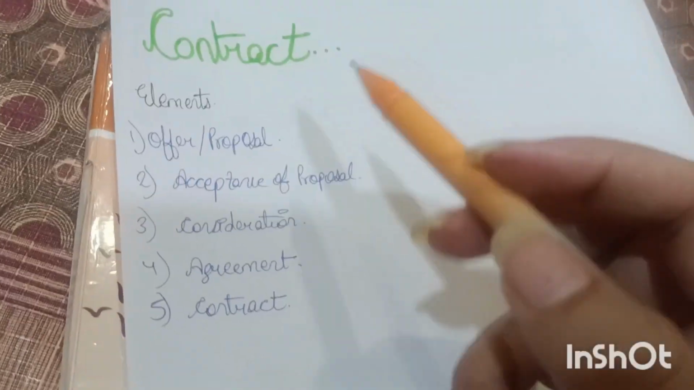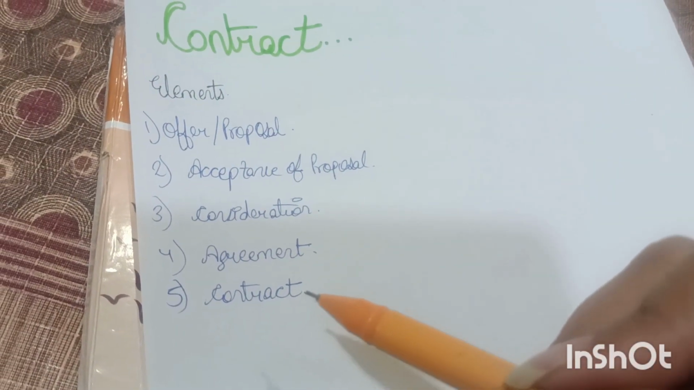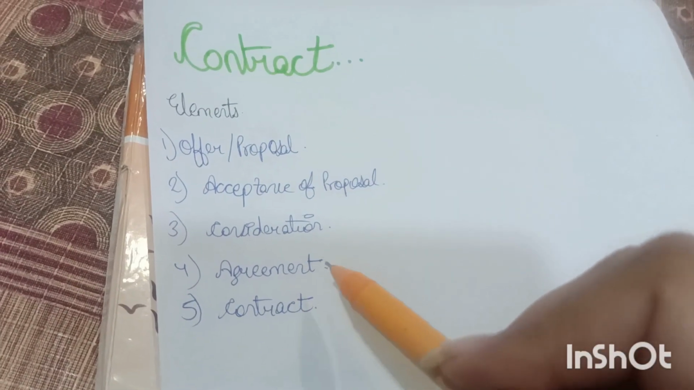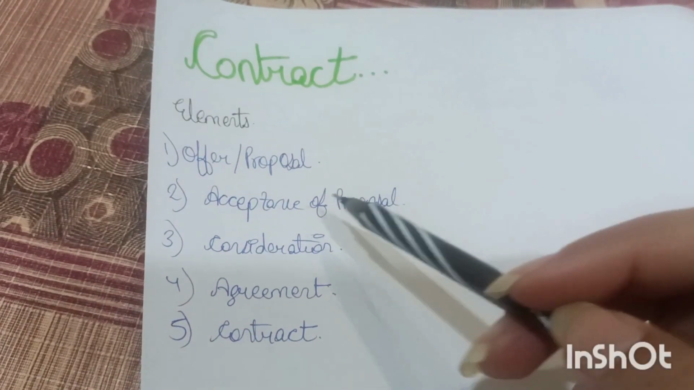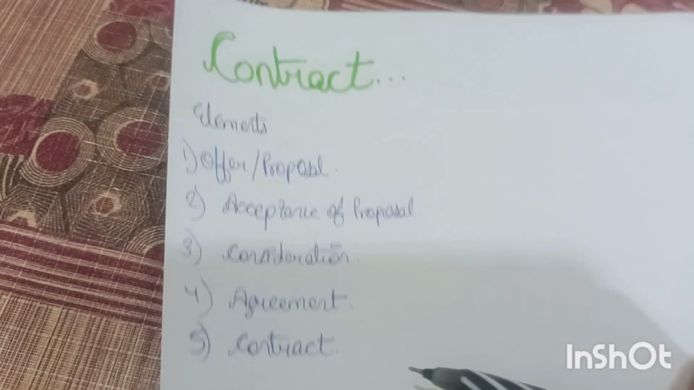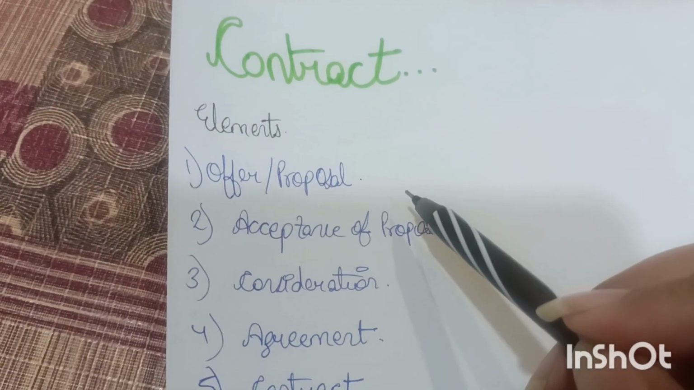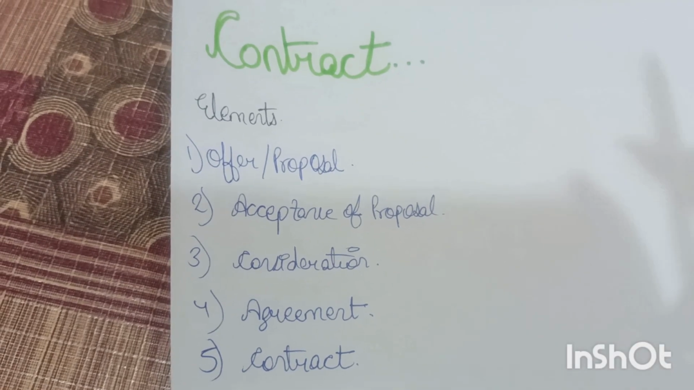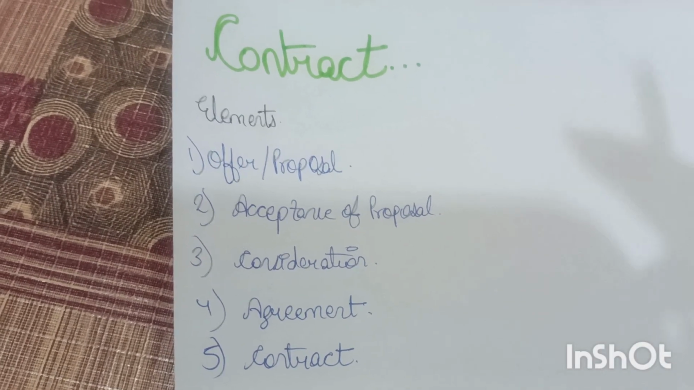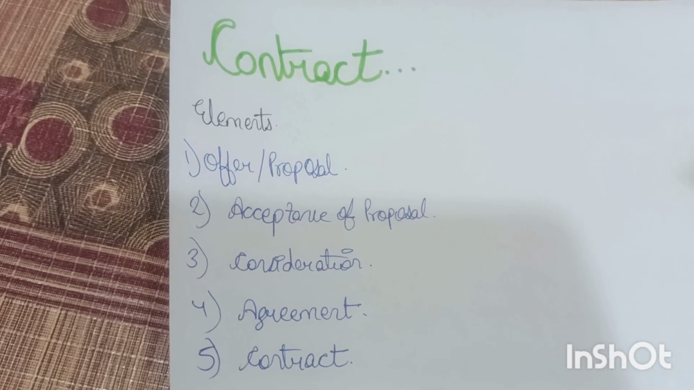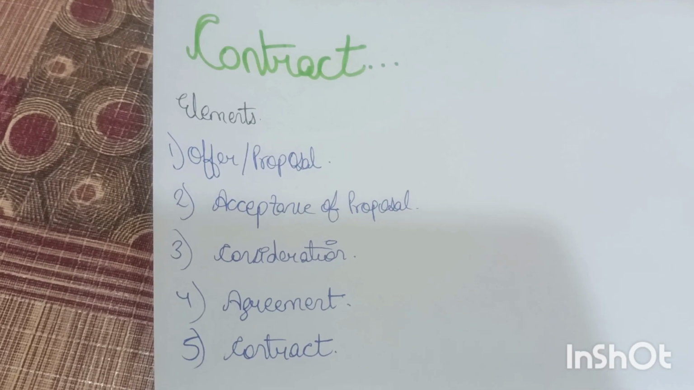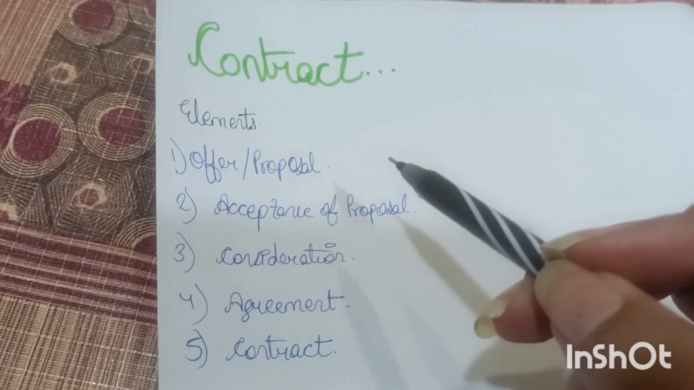So you can see, if you want to make contracts, you have to fulfill all these elements. So now let's understand it one by one. Okay, so you can see offer or proposal occurs when you tell someone that you want to do this thing or you don't want to do this thing, or you can say you want to exchange this thing for something else or you don't want to exchange it for something else. So that is offer or proposal.